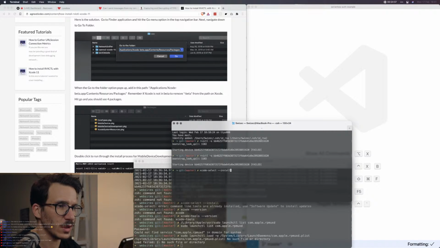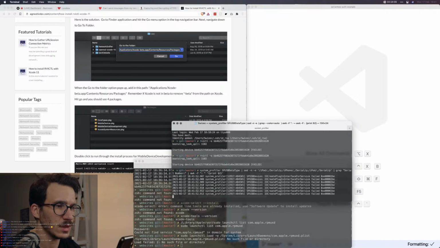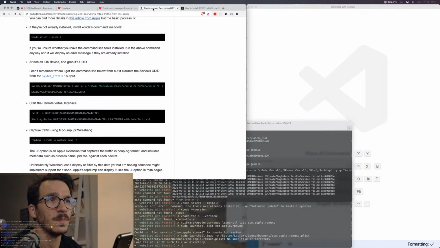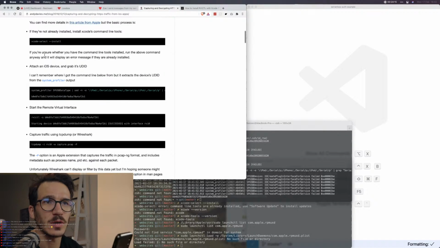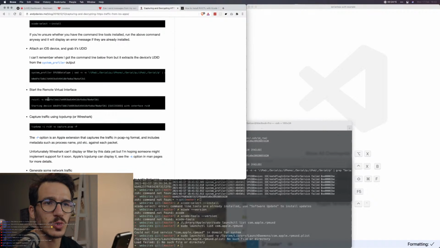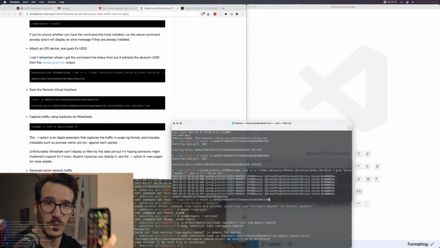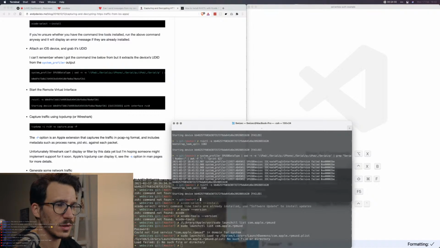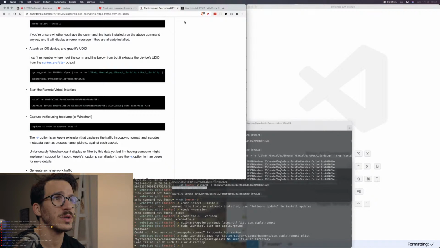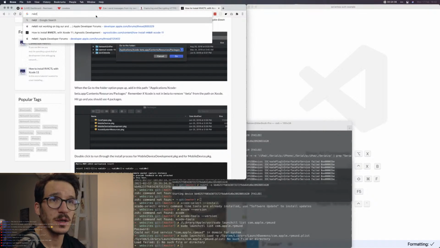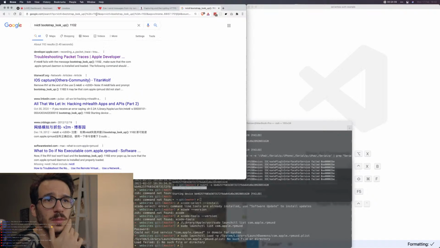So if we try this again, bb40, that is the same one. Now let's see. Attach an iOS device, start the remote virtual interface. So let's try that. Let's try the remote virtual interface again. And I have my iPhone unlocked so that I can hopefully see what's going on. And now let's Google for this thing. RVICTL, bootstrap, lookup, blah.